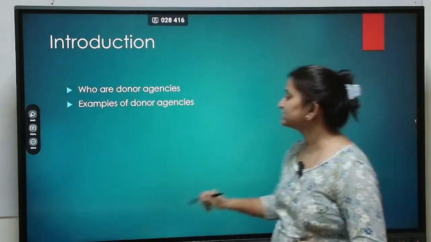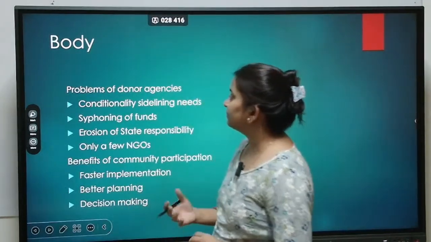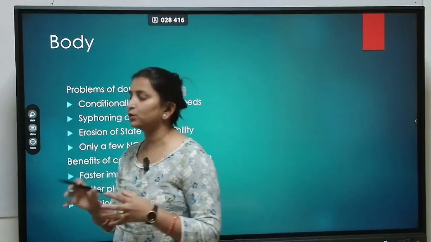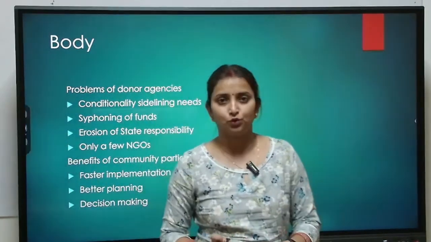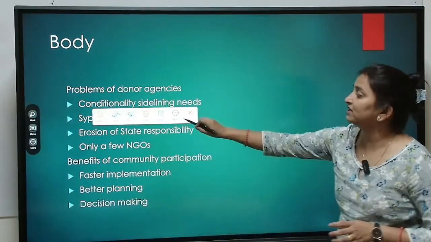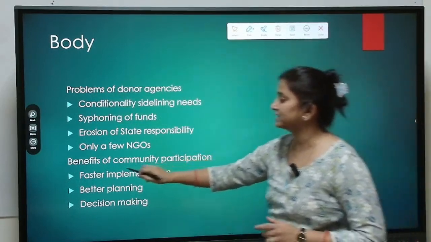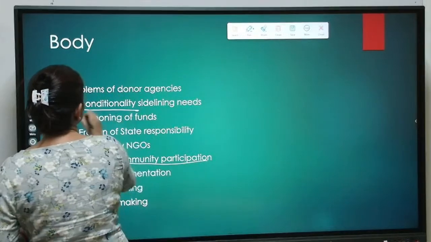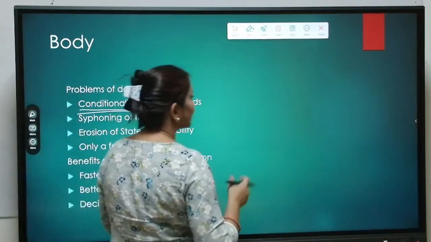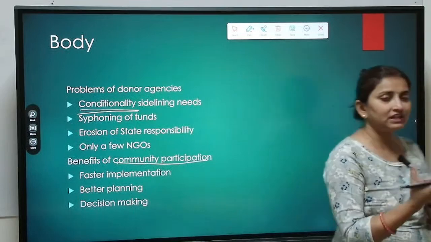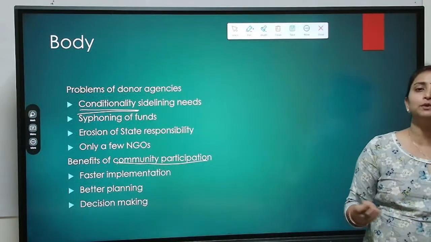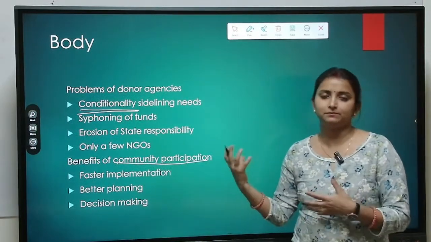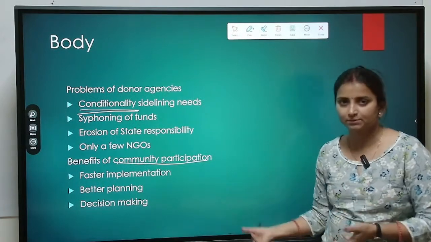Now moving towards the body of our answer. As we discussed, we had to write about the problems associated with donor agencies and the benefits of having community participation. So coming to the problems first, it introduces conditionality. Conditionality means there will be certain conditions under which you will be getting money from, let's say, the Bill and Melinda Gates Foundation or the Azim Premji Foundation.